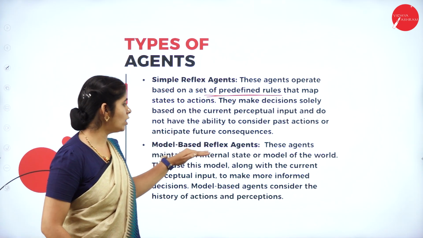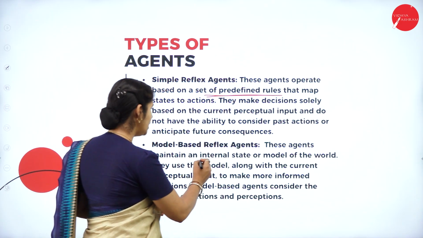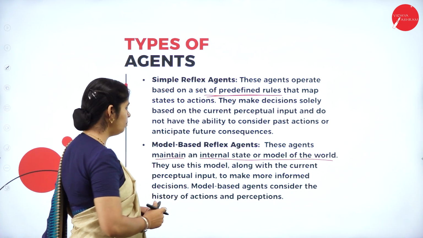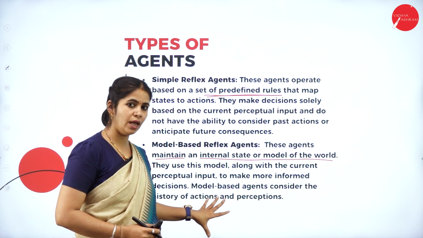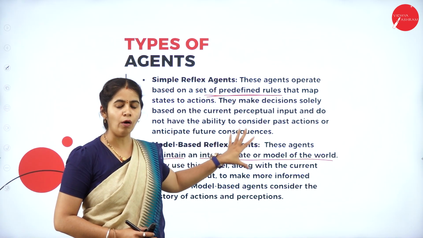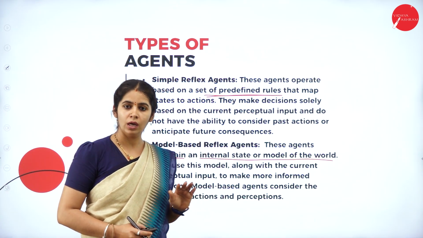Okay, then comes the model based agent. These model based agents work with an internal state or model of the world, and it will maintain the current state, compare with the previous history and act according to that. Okay, that is the model based reflex agent. Clear?